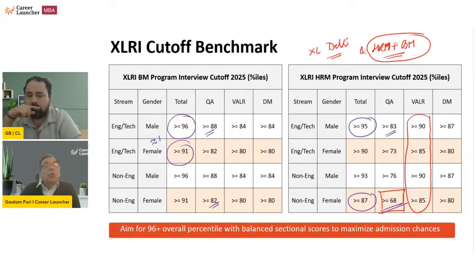MDI Indore, Kozhikode के लेवल पे तो है ही, तो इसलिए पक्का अप्लाई करना है इसको. Correct. Just one thing, GP, if I were to add, कि non-engineering female का HRM के लिए it is very low. Like 68 generally translates to very low marks, which is why this would mean about 3 marks lower than the engineers, 3 to 4 marks lower than the engineers. Correct, which is a huge difference. Or यहाँ पे 3 to 4 questions lower than the engineers, because 1 mark is 1 question.